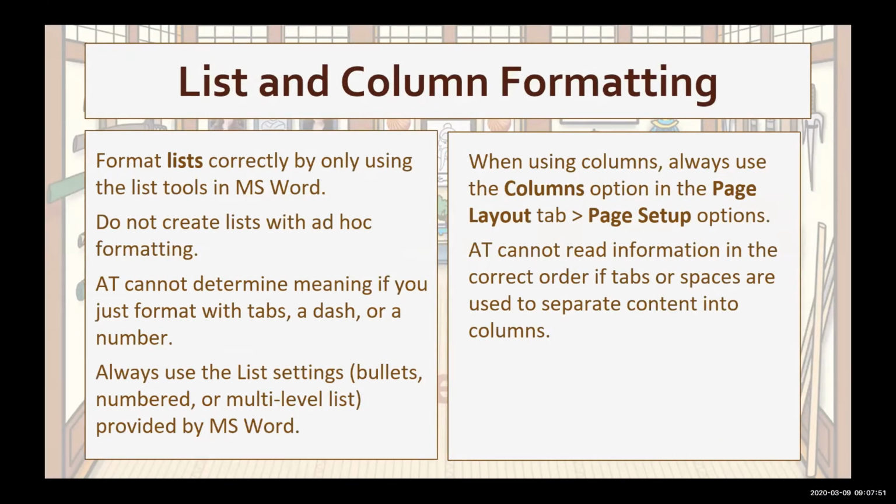If you include lists and columns in your document, use the formatting tools that are already in Word. Assistive technology cannot determine meaning if you try to format without using these tools, such as typing in the numbers or using dashes. The list settings in Word already has the bullets, the numbers, and the levels you can use to correctly set the format. Word also has a column option, so don't use tabs or spaces to create your own columns.